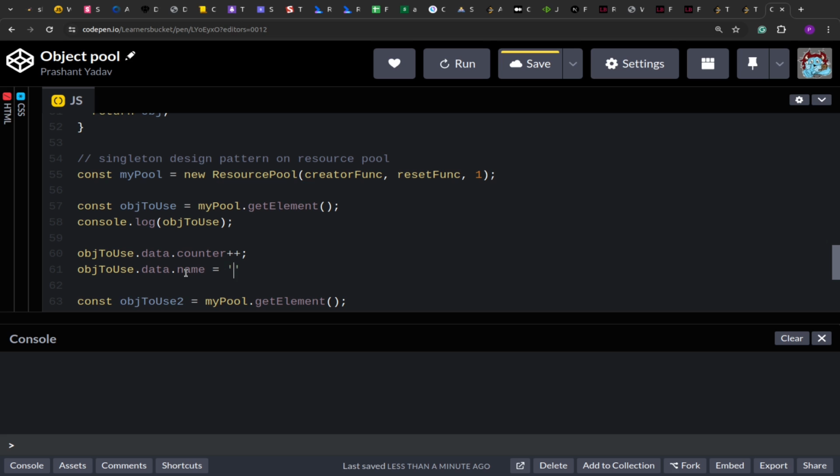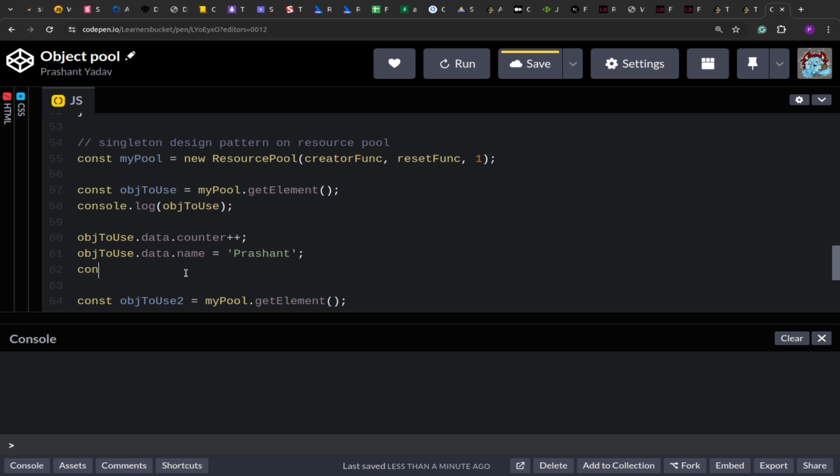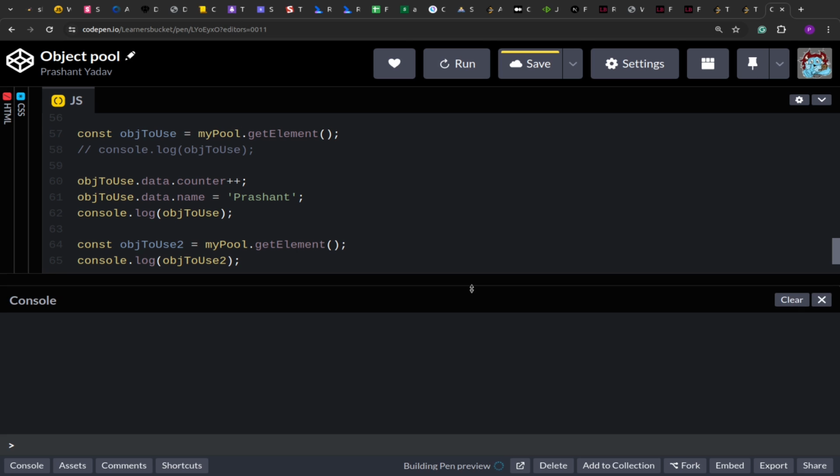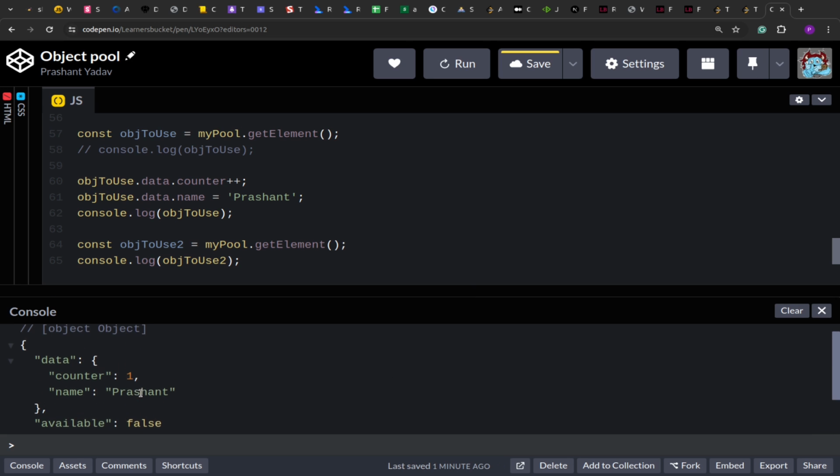So I'm setting this as Prashant, and then if I render this, we should see that there is a change in the data. Now you see that the counter becomes 1 and we have an additional property name with the value Prashant.